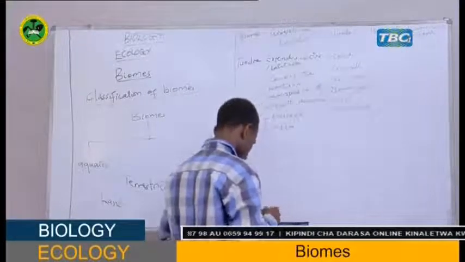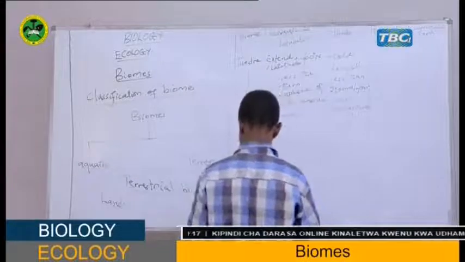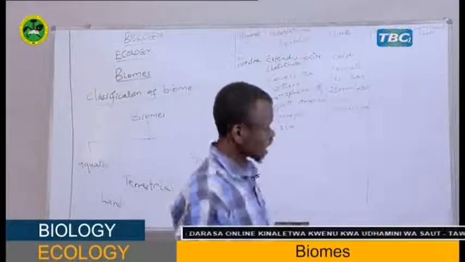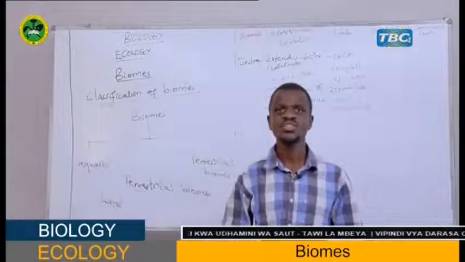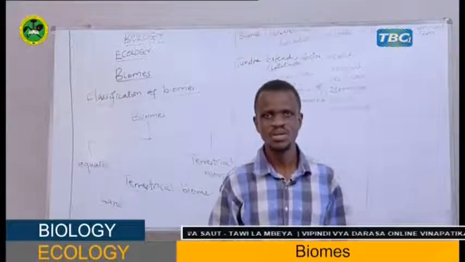Now, student, organisms which are capable of surviving in tundra biome are the ones which tolerate cold condition.